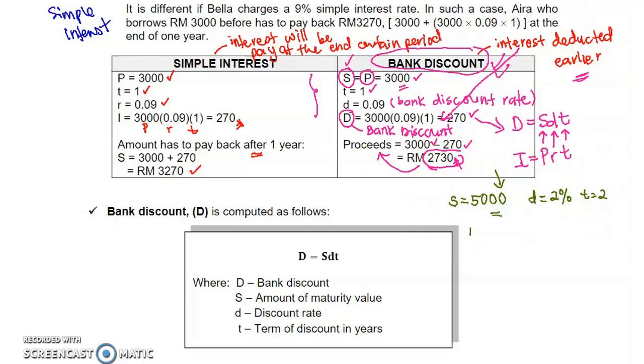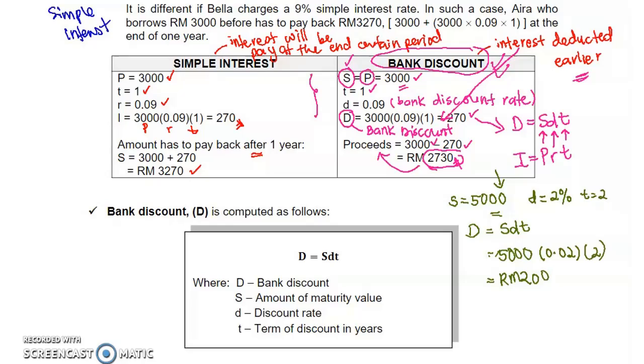Bank discount is D, so D equal to SDT. S is 5,000, D is 2%, and T is 2 years. So 5,000 multiplied by 2% multiplied by 2 gives 200 ringgit. This is the amount of interest that needs to be deducted.